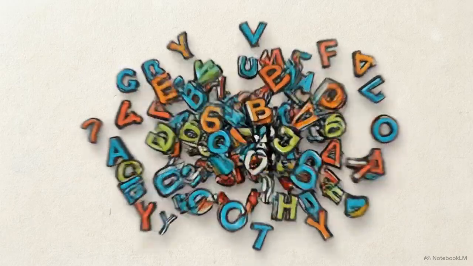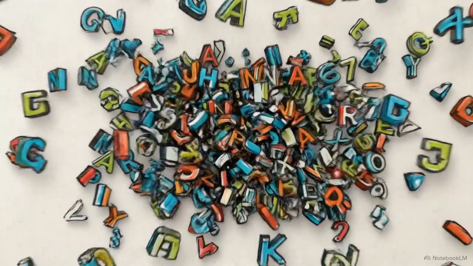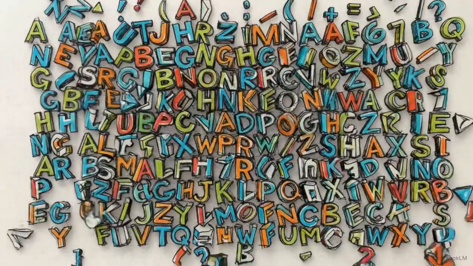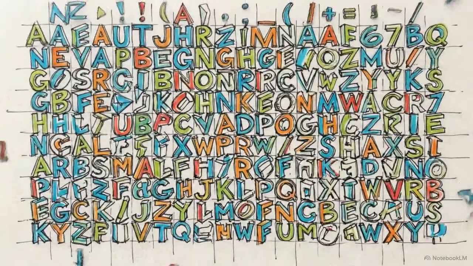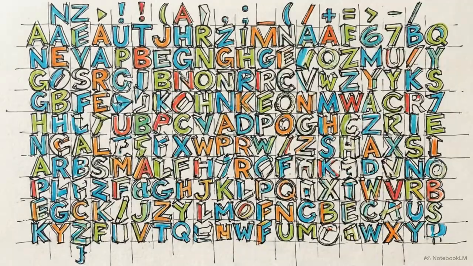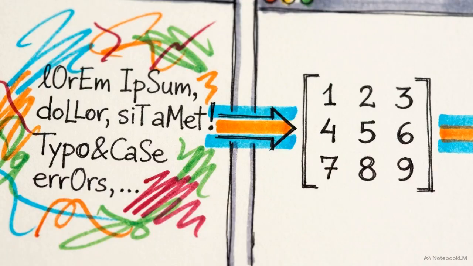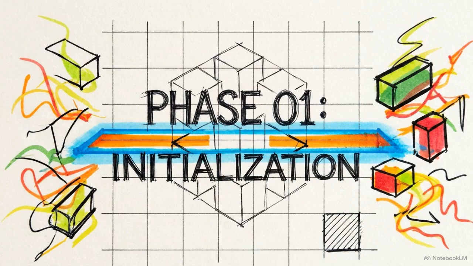Computers do not natively comprehend natural language. They require rigid mathematical translation. Human text is inherently nonlinear and high entropy, filled with typos and structural irregularities. This preparation functions as a deterministic mathematical translation layer, converting raw strings into a format algorithms can calculate. In any natural language processing architecture, this mandatory first step is called text preprocessing.